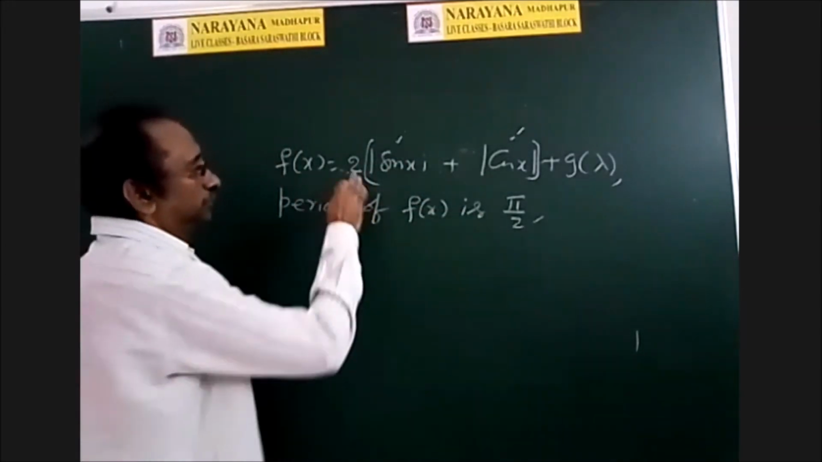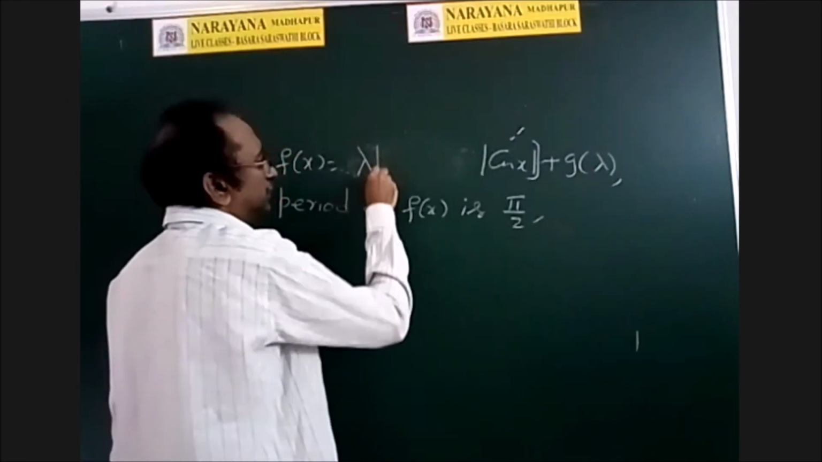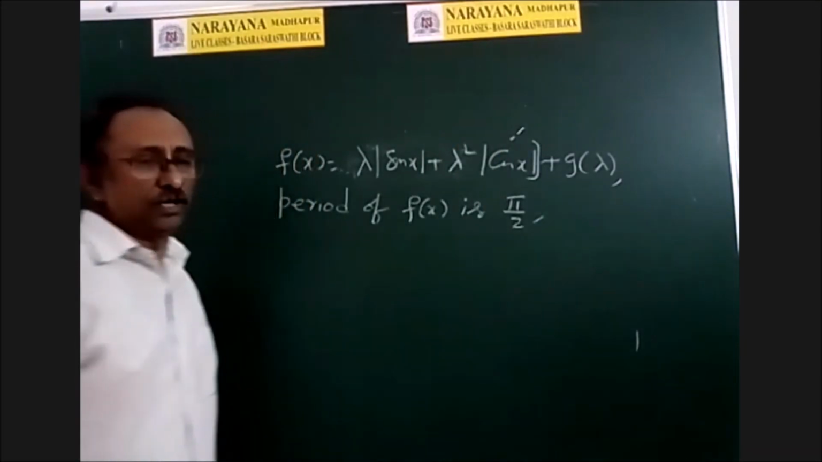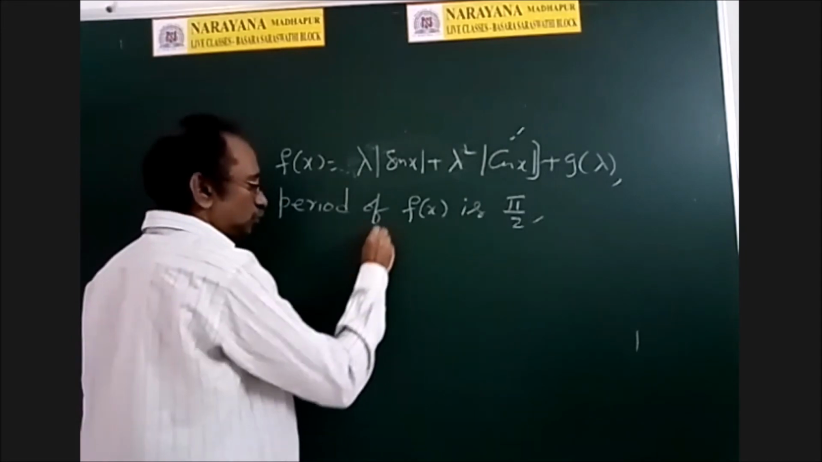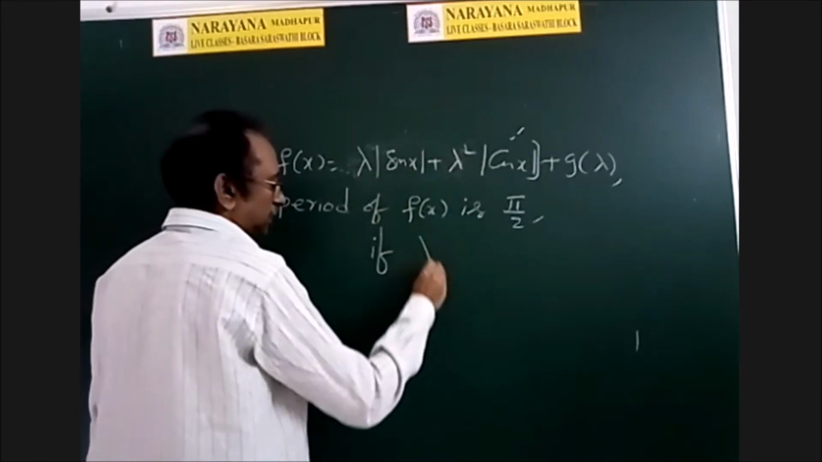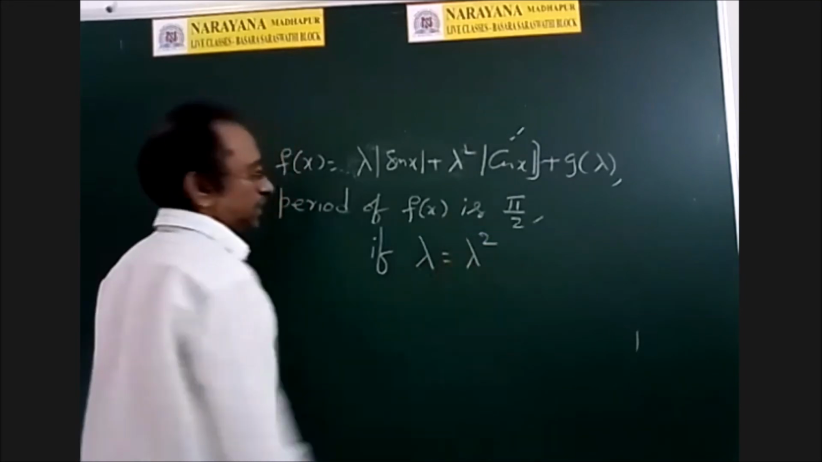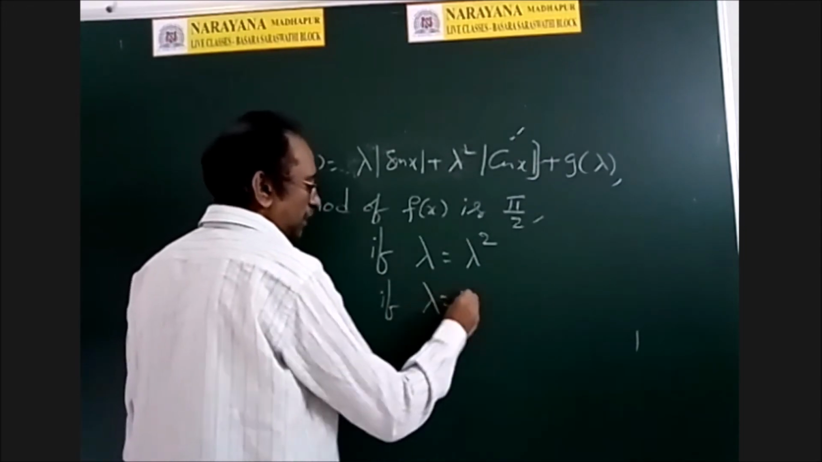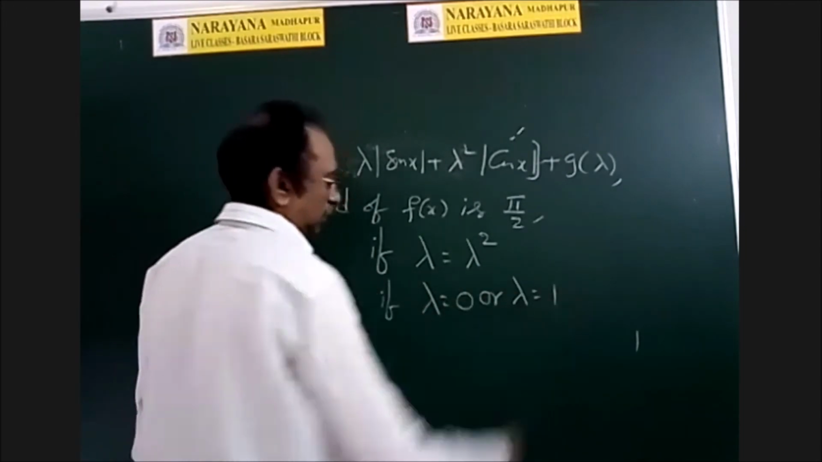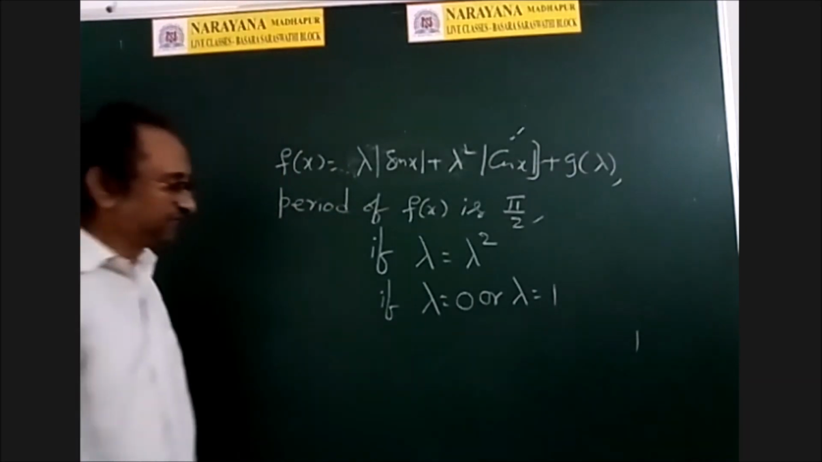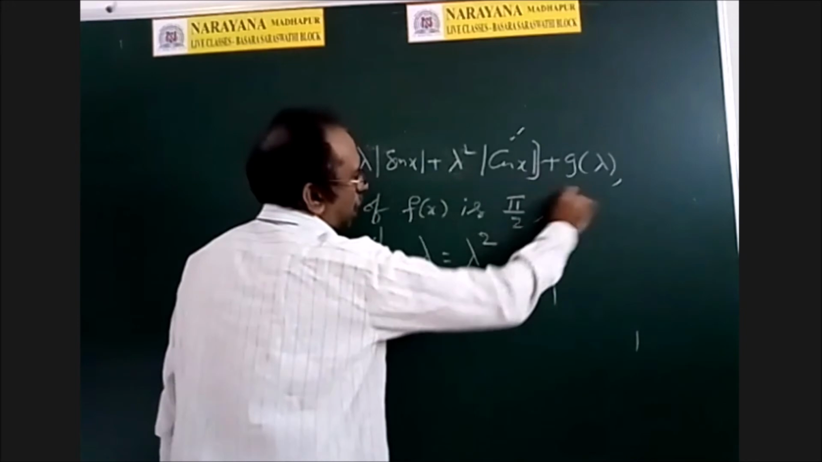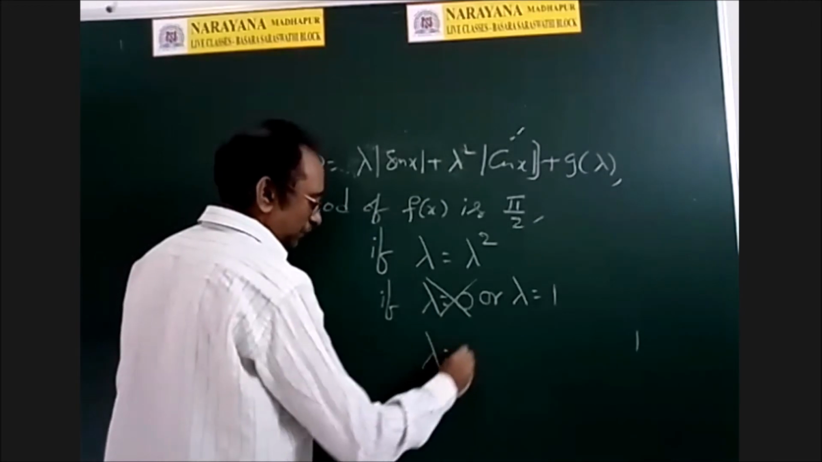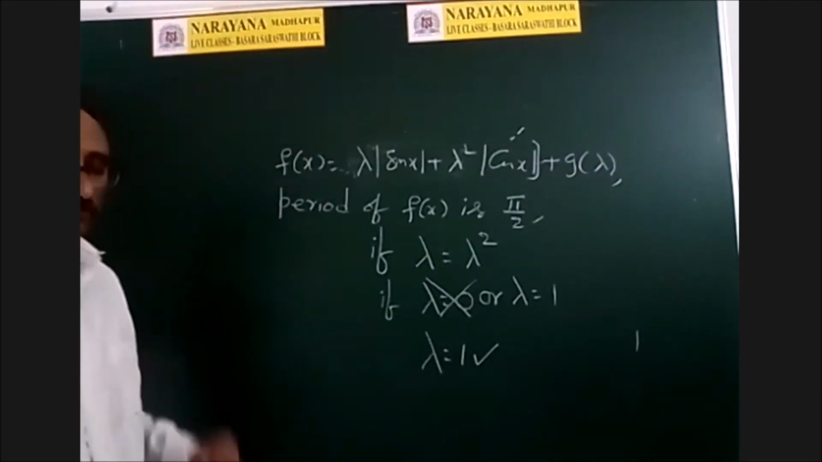Okay. Therefore, here what is the function given? Lambda into mod sin x plus lambda square into mod cos x. So its period is pi by 2 if these two coefficients are equal, lambda is equal to lambda square. So when lambda equals lambda square, either lambda must be 0 or lambda must be equal to 1. There are two possibilities. But if lambda is equal to 0, then this is a constant function. So therefore lambda is not equal to 0, only lambda is equal to 1 is the case. Right?